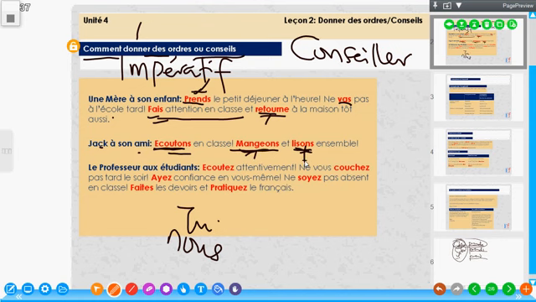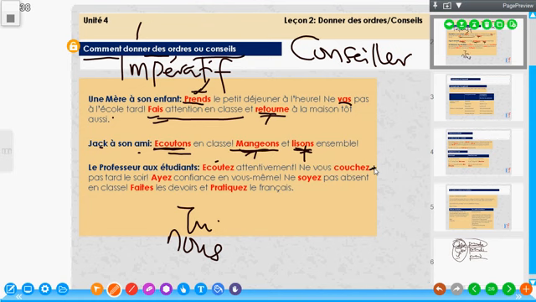Now look at the last one. Le professeur aux étudiants. A teacher is talking to students. Écoutez attentivement. Listen attentively. Ne vous couchez pas tard le soir. Do not sleep late at night. Do not lay yourself late at night. It could mean do not go to bed late at night.